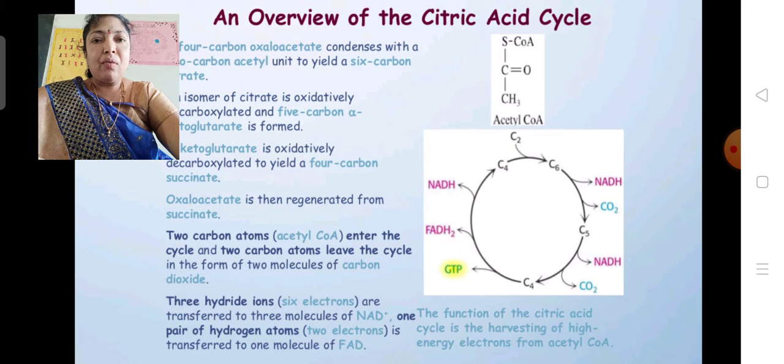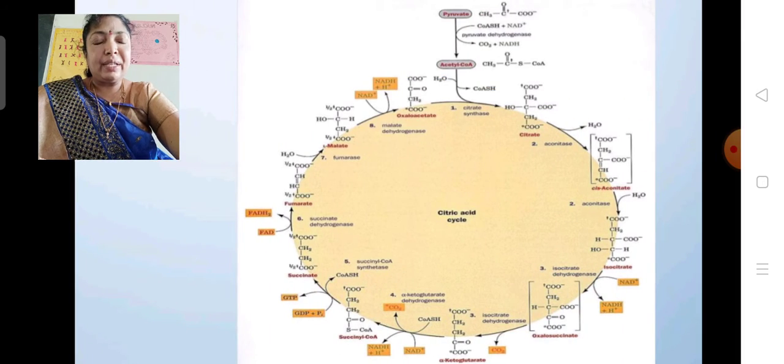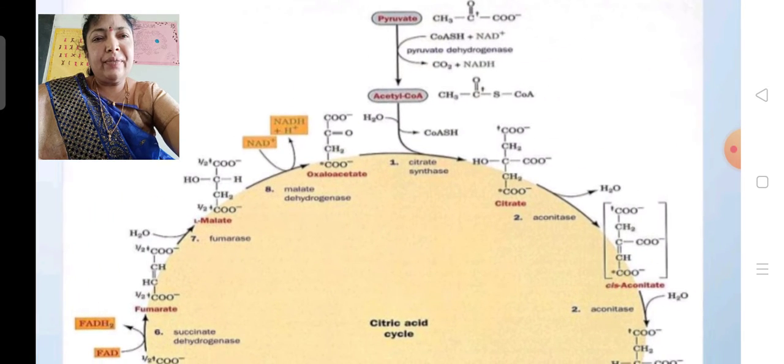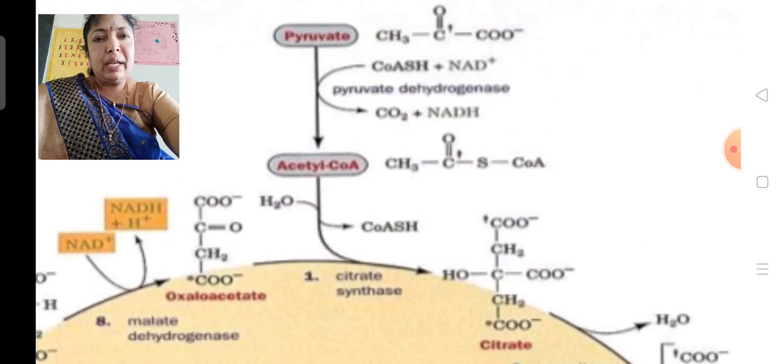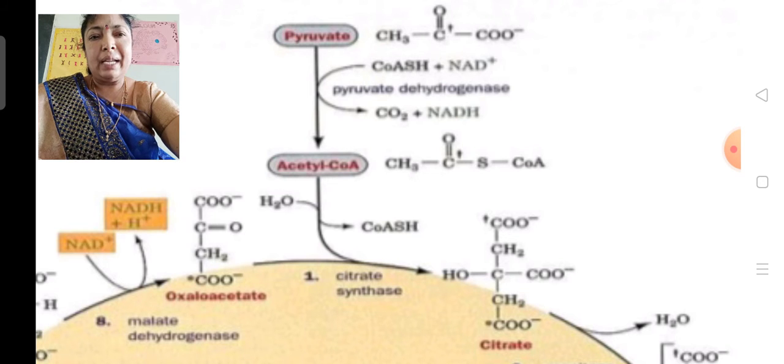Citric acid consists of 3 COOH groups, that is, 3 carboxyl groups. Hence this cycle is also known as the tricarboxylic acid cycle. So this is the condensation reaction. See here, this is the first reaction, which occurs in the cytosol. Here pyruvate is converted into acetyl coenzyme A after the liberation of 1 carbon dioxide. That is the decarboxylation reaction. Here oxidation takes place, in which NAD is reduced to NADH2.